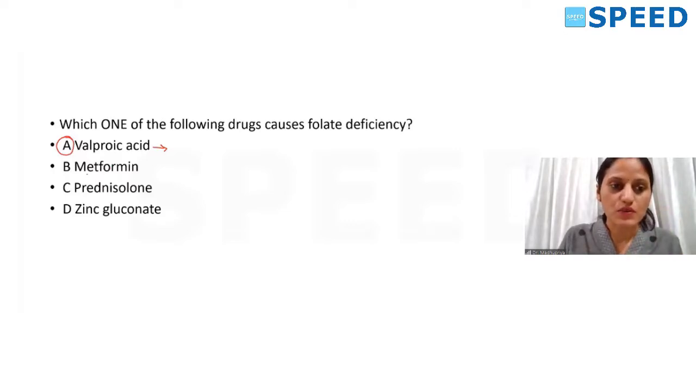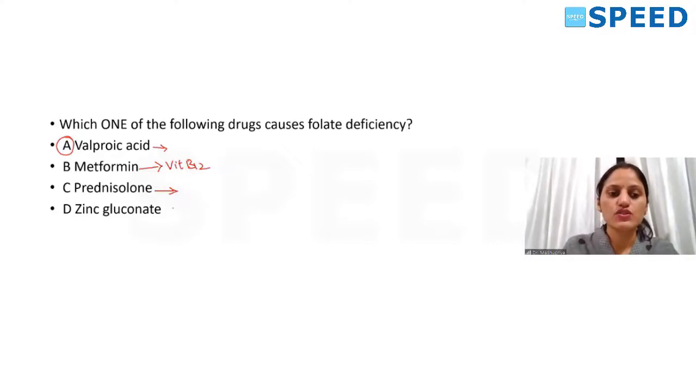But let us go to the other options. Metformin is usually associated with vitamin B12 deficiency. Prednisolone usually does not cause vitamin B12 or folate deficiency. It is not associated with either of them. Zinc gluconate usually causes copper deficiency. When copper deficiency occurs, it is usually MHA. Zinc gluconate causes copper deficiency leading to MHA.